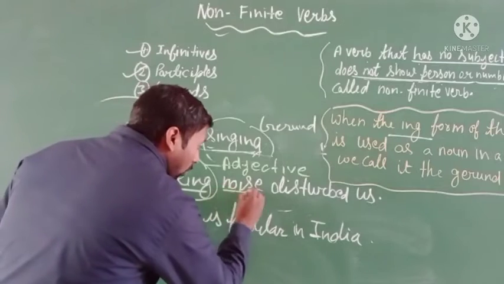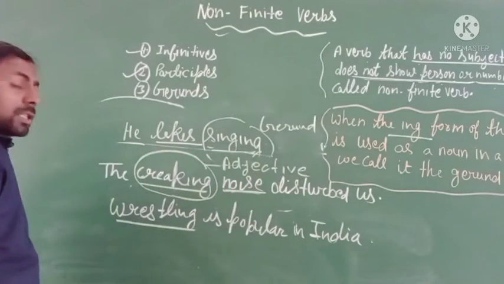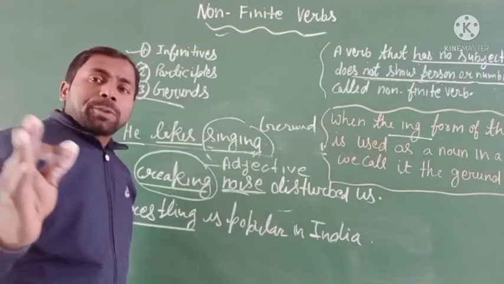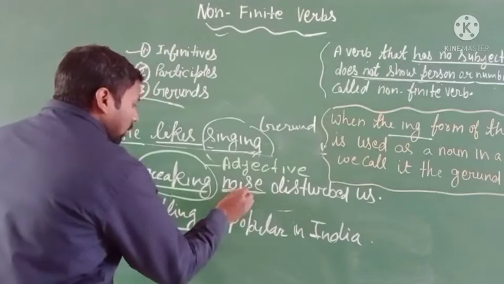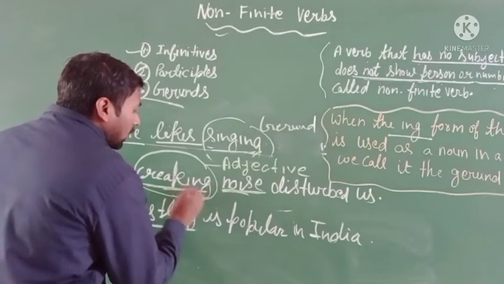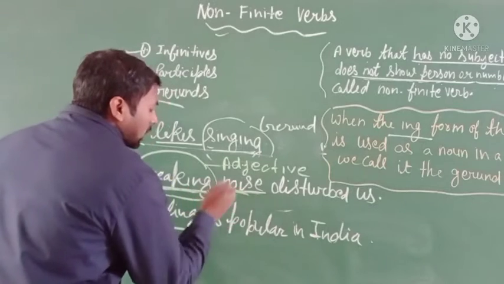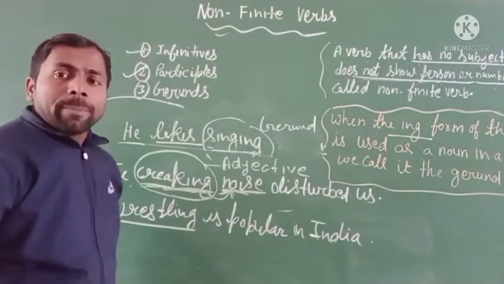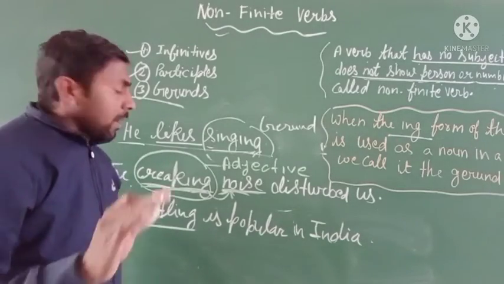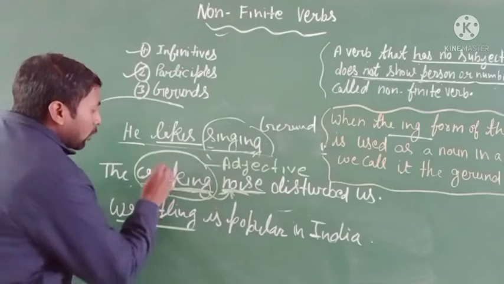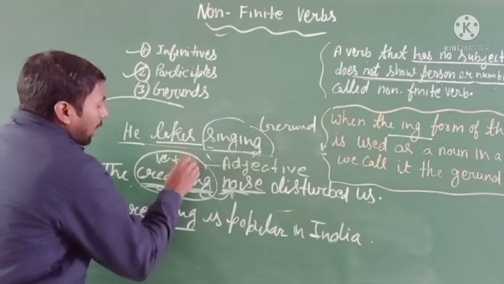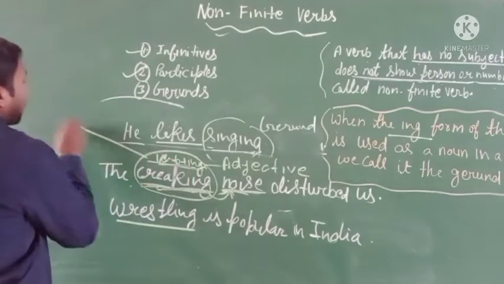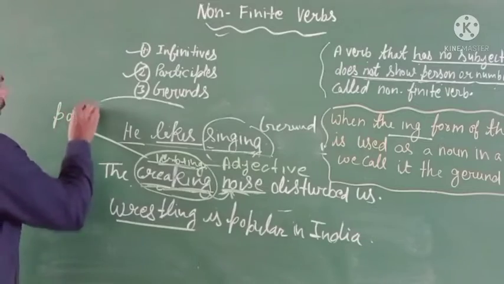How is it possible? You can see here the noise. Noise is a noun, an abstract noun, and this word creaking describes the noise, or says something more about it. So this is the adjective. This form of adjective is made with the verb and ing. It is the participle.